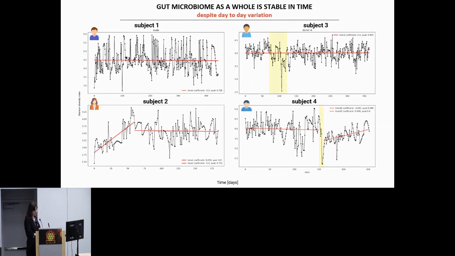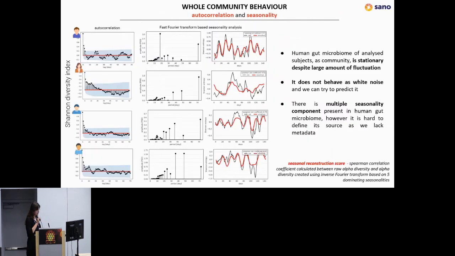However, as you can see in those yellow spots, for example on subject 3 and subject 4, there are some events happening. Subject 3 got some food poisoning, and subject 4 also got food poisoning. So you can see the alpha diversity is stable, but when an event happens, the alpha diversity richness goes down, but after it comes back exactly to the baseline, which was very interesting for us.